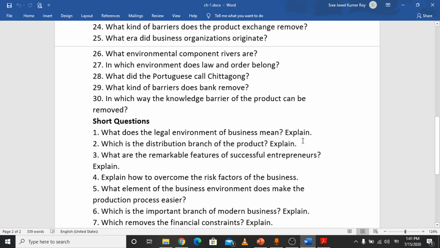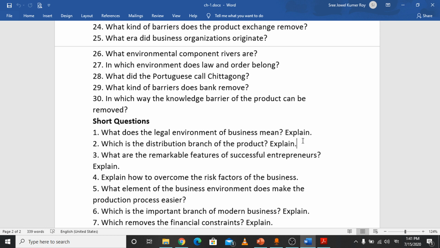Then the second question: which is the distribution branch of the product? The distribution branch of the product is commerce. Commerce is a part of business. It is the distribution process: the process of delivering raw materials to the producers or manufacturers, and also the process of delivering the manufactured goods to the final consumers.